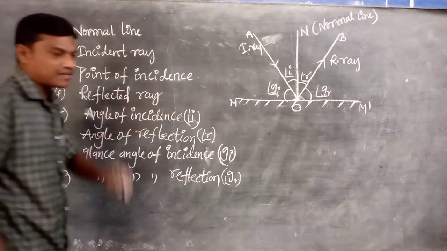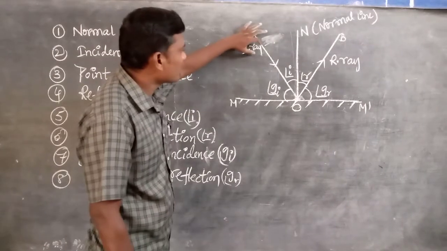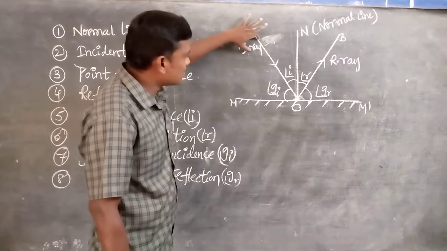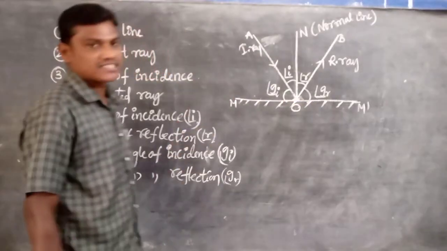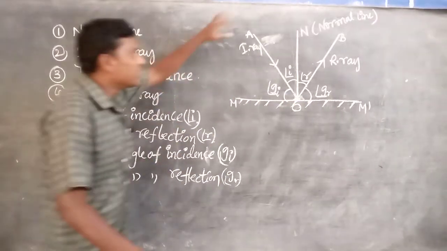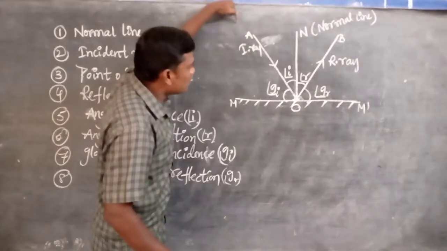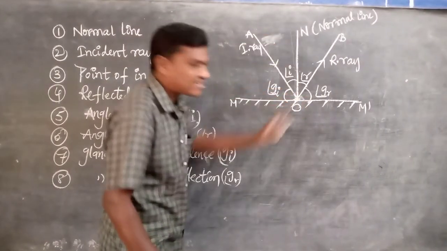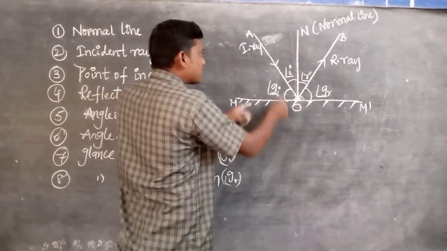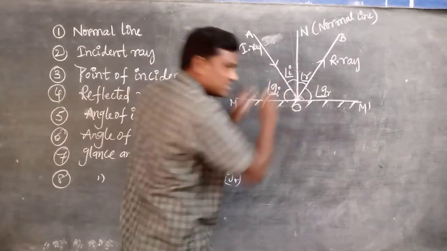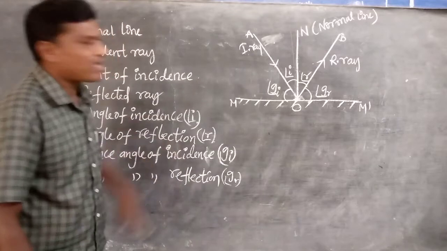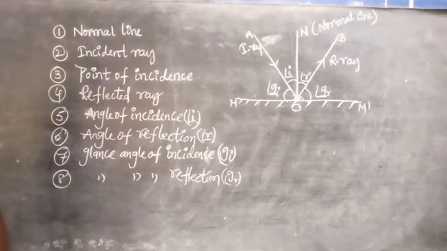Next, incident ray. A ray which is moving towards the reflecting surface is called the incident ray. Listen very carefully. The light ray moving towards, near to the reflecting surface, is called the incident ray.